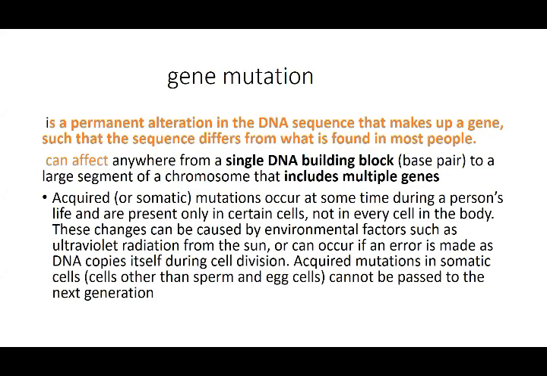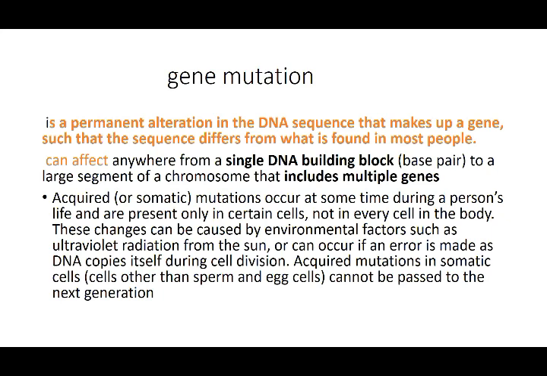Then there is something we call gene mutation. Now, what is gene mutation? It is a permanent alteration in the DNA sequence that makes up a gene. So there is a permanent change in the DNA, the structure is completely changed, such that the sequence differs from what is found in most people. So the gene altogether changes. This can affect anywhere from a single DNA base to multiple genes. So one gene could be affected or multiple genes could be affected.